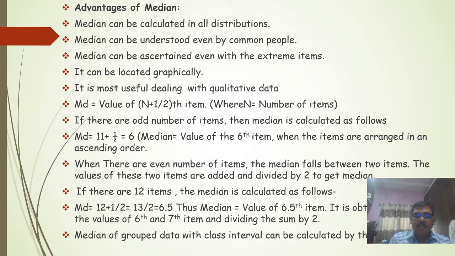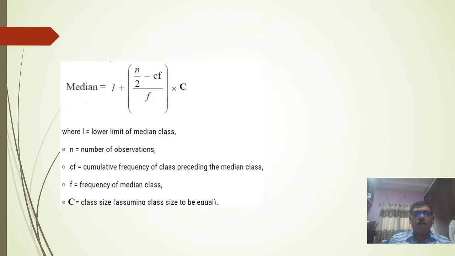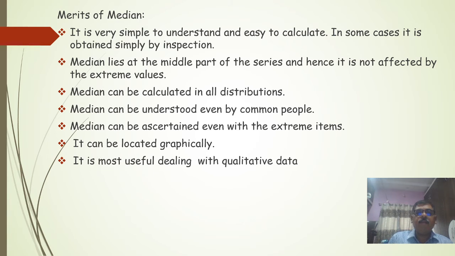The median of grouped data with class interval is calculated by the formula: median is equal to L plus [(n by 2 minus Cf) divided by f] times C, where L is the lower limit of the median class, n is the number of observations, Cf is the cumulative frequency of the class, f is the frequency of the median class, and C is the class size. What are the merits of median?